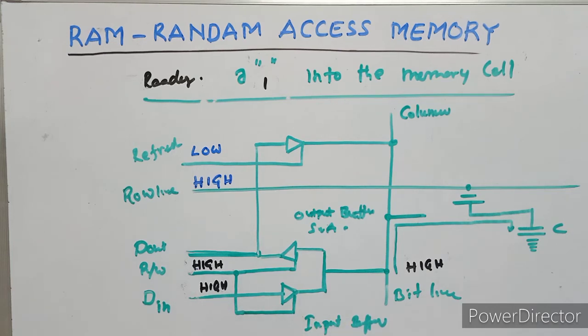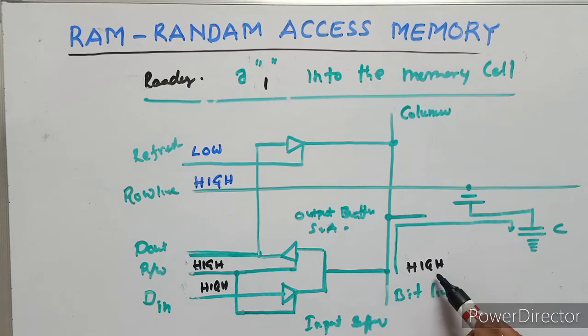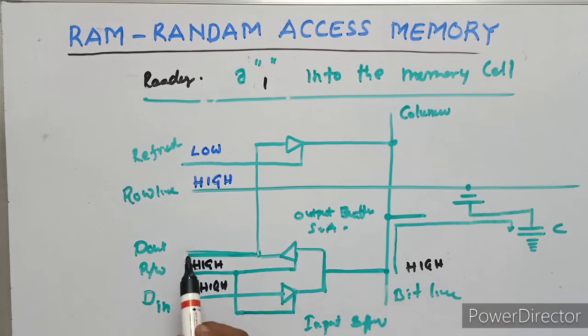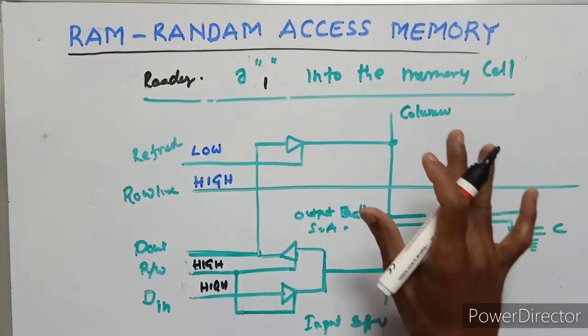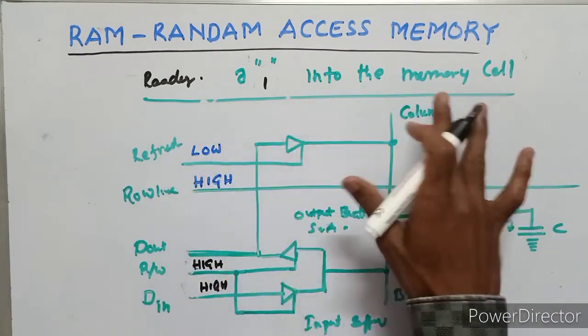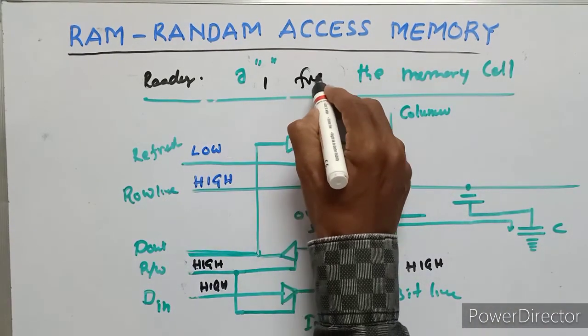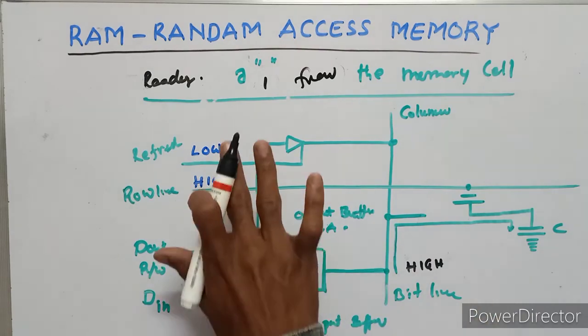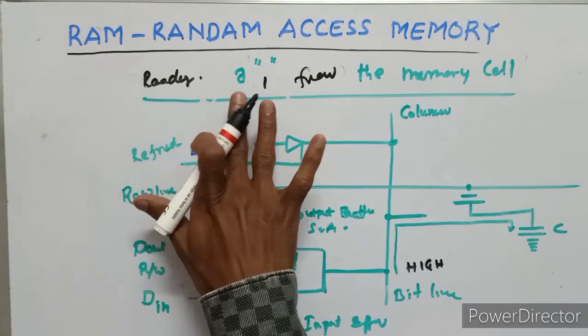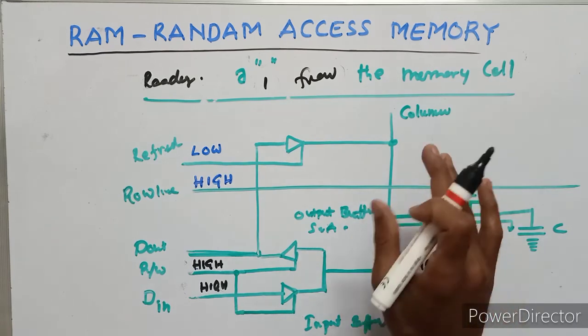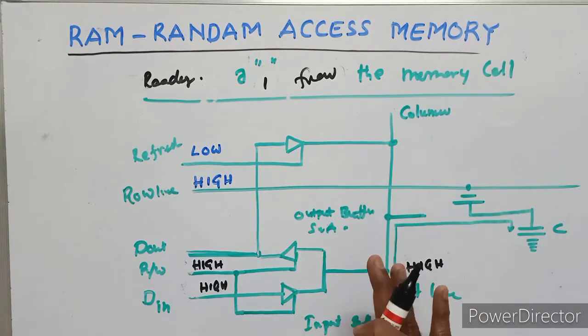When the row line is taken high, the transistor turns on and connects the capacitor to the bit line, and the output buffer appears high because we are reading a 1. So this is the condition for reading a 1 from the memory cell.